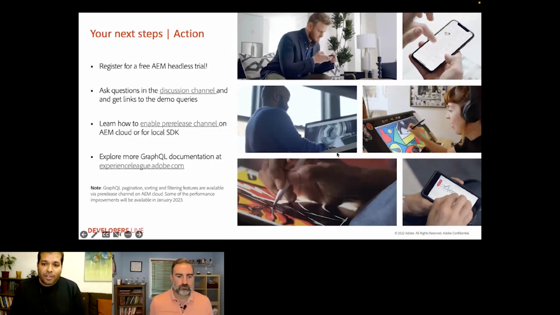So you can enable the pre-release channel for your AEM cloud environment or local SDK. The documentation is available on experience.adobe.com to explain how you can do that. And some of the performance enhancements, in addition to what I just mentioned, will be available in the January 2023 release. So do keep a check on the AEM release schedule for that.